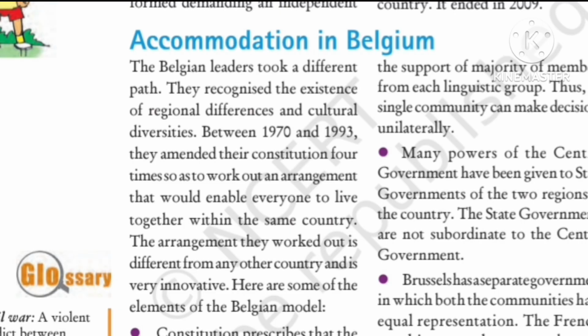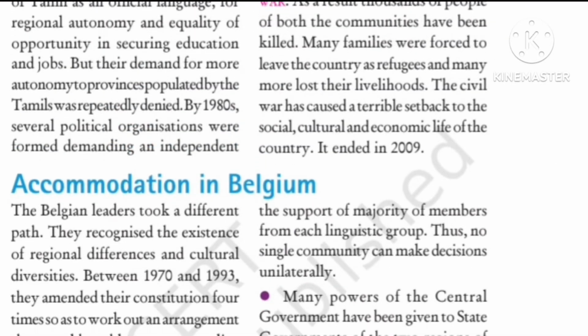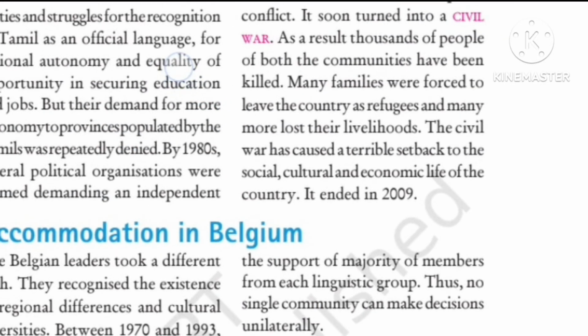So this was the number one point. Some special laws required the support of a majority of the members from each linguistic group. Thus, no single community can make decisions unilaterally. Any community was not able to take a decision unilaterally, meaning alone. They required the consent of both the communities in the government, French as well as Dutch. So they made an equal number of ministers in the central government, right? This was the first point.